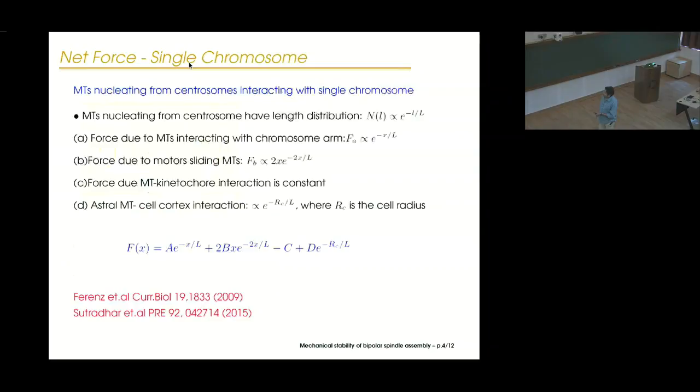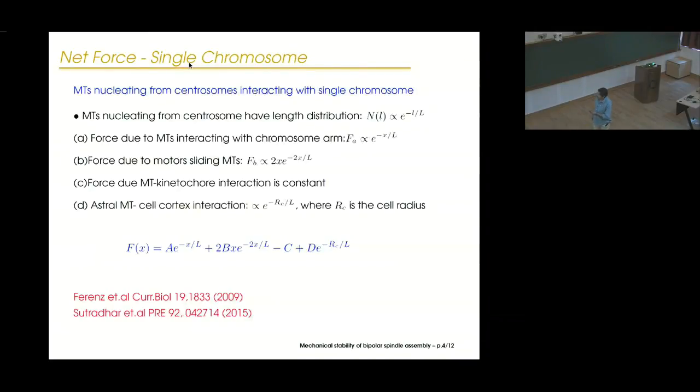And let us first try to look at a toy model. If one wants to quantify these interactions, let us assume that these microtubules are nucleating from the centrosomes, and they have an exponential distribution of length with some mean length. And then the force due to these microtubules interacting with chromosome arms is assumed to be just proportional to the number of microtubules reaching the chromosomes, and we are taking the separation distance between the two centrosomes to be 2x. And then the force due to the interaction of these microtubules with the cross-linking motor proteins is taken to be proportional to the overlap length.